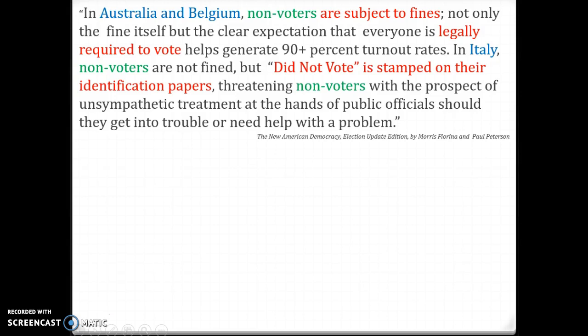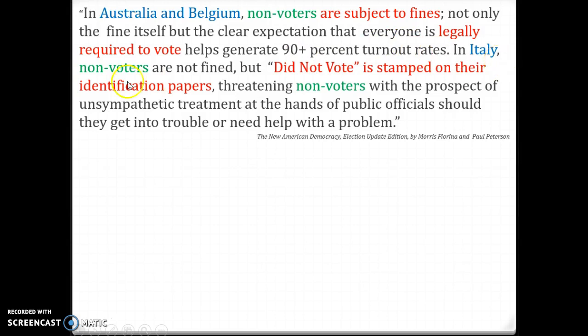Here we have a text. Let's read the text together. In Australia and Belgium, we see two places where non-voters are subject to fines. Not only the fine itself, but the clear expectation that everyone is legally required to vote helps generate 90% plus turnout rates.